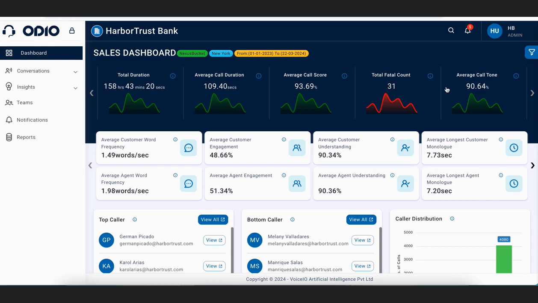And what is the average call score which is going on in the contact center, the call tone, the average call interruptions. So basically how many times a call was interrupted by the agent, how smooth the calls are, what is the average audit score, what is the average performance score, what is the average background noise in your contact center.